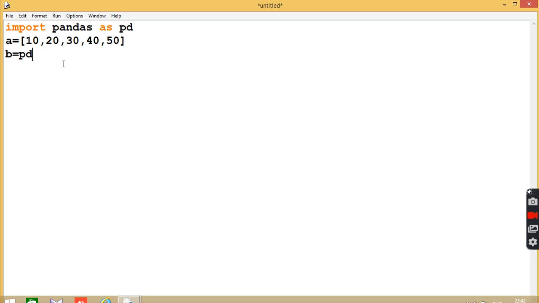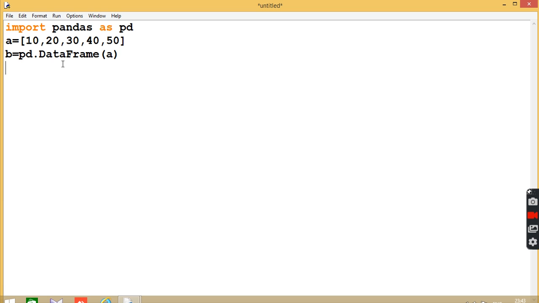We'll write pd.DataFrame. Remember, when we write DataFrame, D should be in capital and F should also be in capital. As in Series we keep S in capital, in the same way here also we put capitals D and F. Then on which are we going to apply the data frame? On a, because a is a list which we have created.